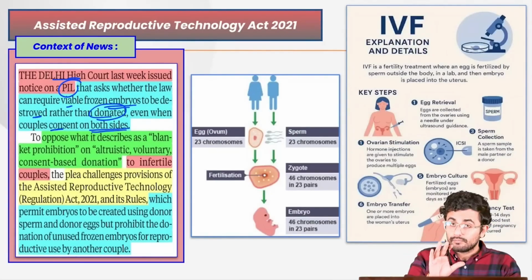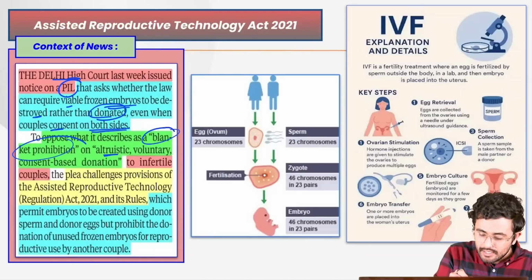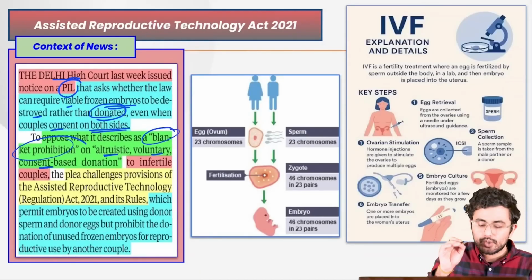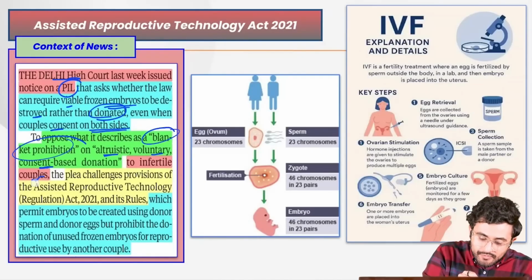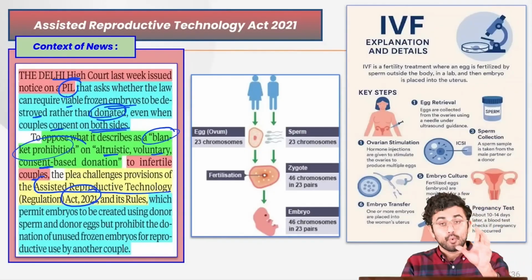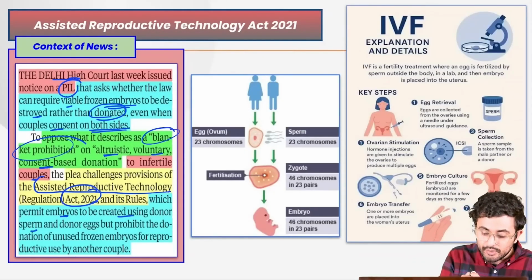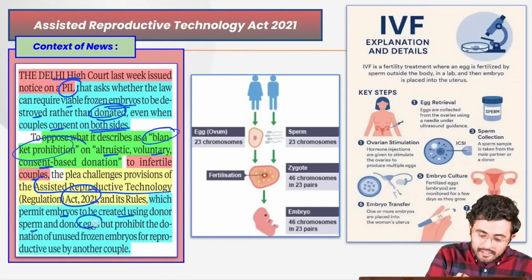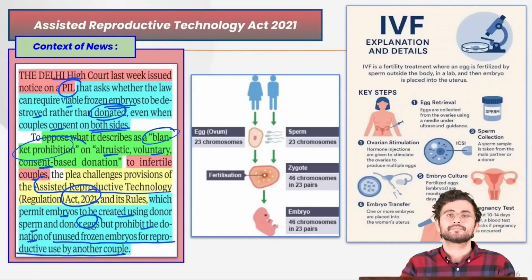Take it. So, to oppose what it describes as a blanket prohibition on altruistic, voluntary, consent-based donation to infertile couples, the plea challenges the provisions of the Assisted Reproductive Technology or ART Act 2021, which, now listen to this very carefully, permits embryos to be created using donor sperm and donor eggs, but at the same point of time prohibits the donation of unused frozen embryos for reproductive use by another couple, right?